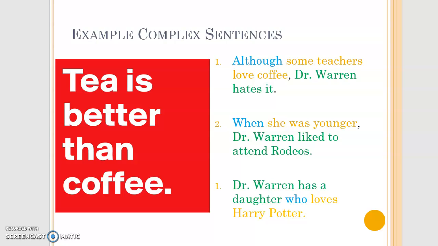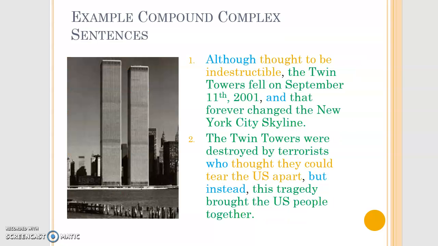And the third one, and I don't know why it's labeled #1, but Dr. Warren has a daughter who loves Harry Potter. So Dr. Warren has a daughter is my independent clause. Who is my relative pronoun. Loves Harry Potter would be the dependent clause, so it's orange. So that's one way to go about creating your sentences, is taking those compound sentences, getting rid of the coordinating conjunction, and using a subordinate conjunction instead.